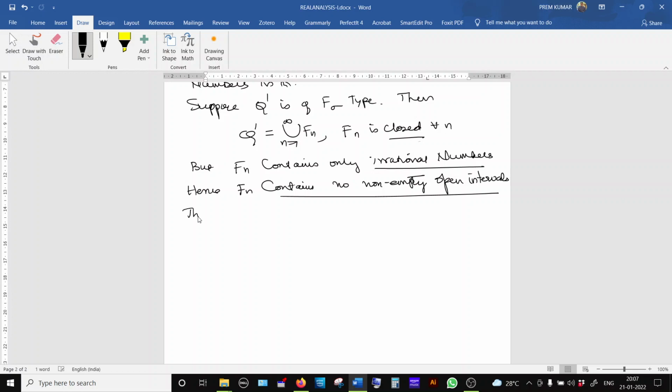Thus each fn is closed and nowhere dense. There is a definition of nowhere dense. The set is said to be nowhere dense if it contains no open interval. So each fn is closed and nowhere dense in R.